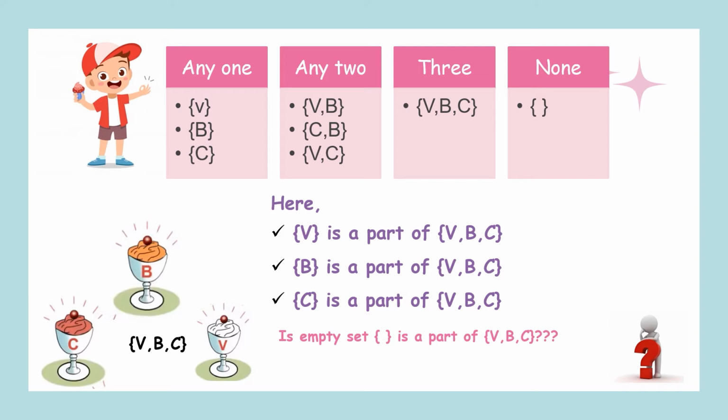Of course, we will say that the empty set is also a part. Nothing I have chosen means it is the empty set. Similarly, VBC itself is a part of VBC. That is also true in the case of part of. So in general, we are saying it is part of. Mathematically, we will say this as a subset. So V is a subset of VBC. B is a subset of VBC. That is what a subset is.